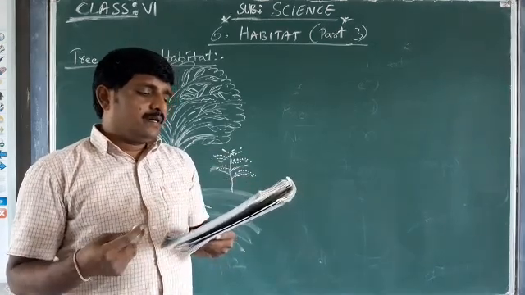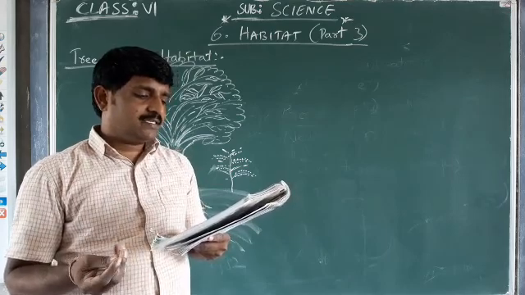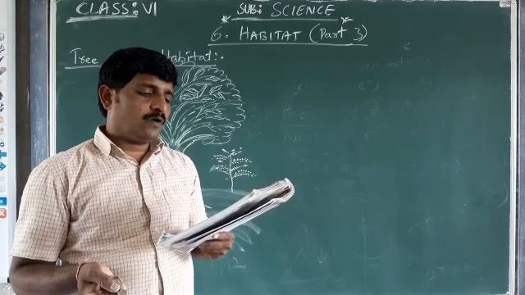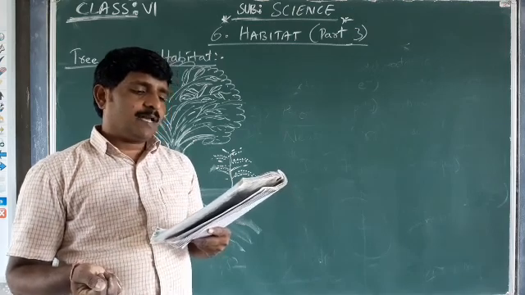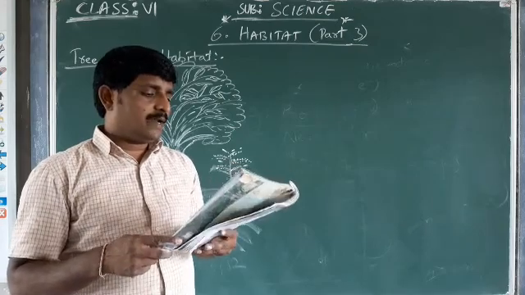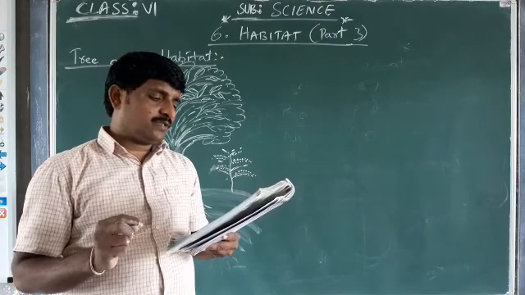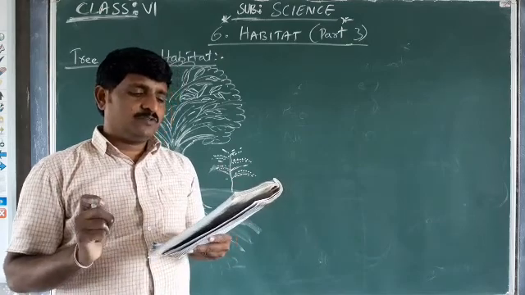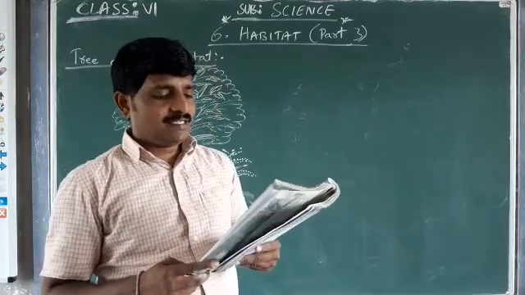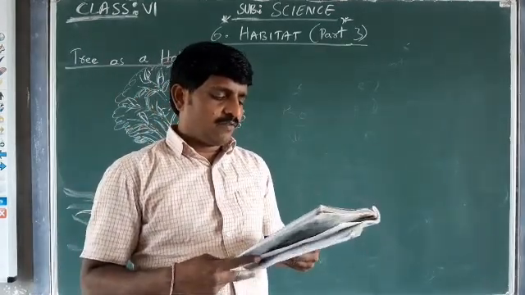Birds, monkeys, squirrels, snakes, ants, spiders, caterpillars, moths, bees, wasps, small plants, that is mosses, and mosquitoes are some organisms that you may find on trees. Classify them in Table 2 based on where you find them.